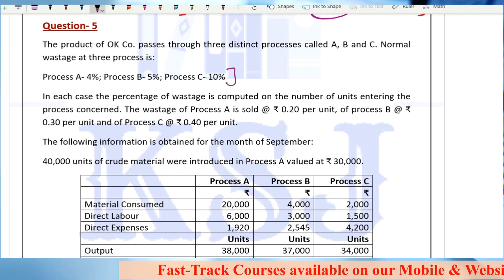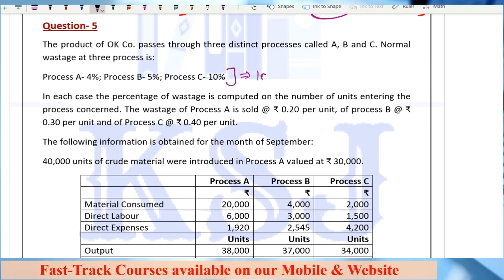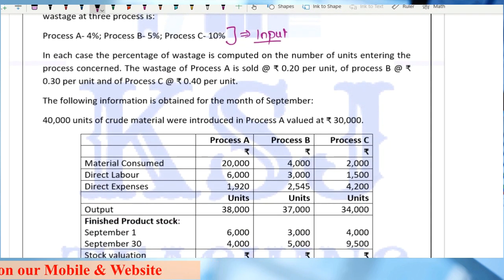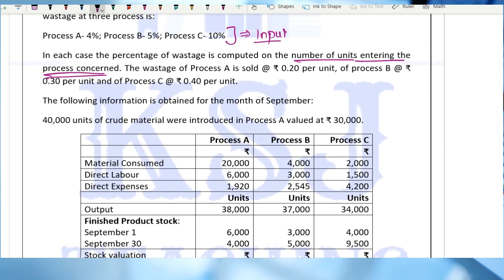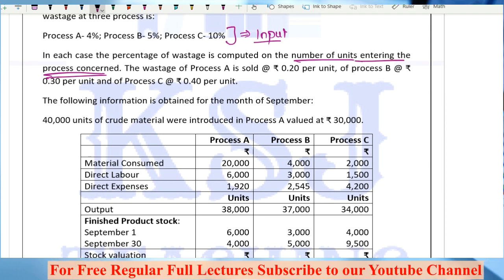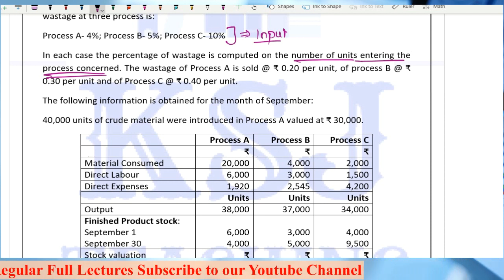Now this percentage is given. It will be of the input. In each case, the percentage of wastage is computed on the number of units entering the process concerned. So it is given, right? That is what I told you. It will be on the input, the number of units that you have input in the process. The wastage will be calculated on that basis, right?